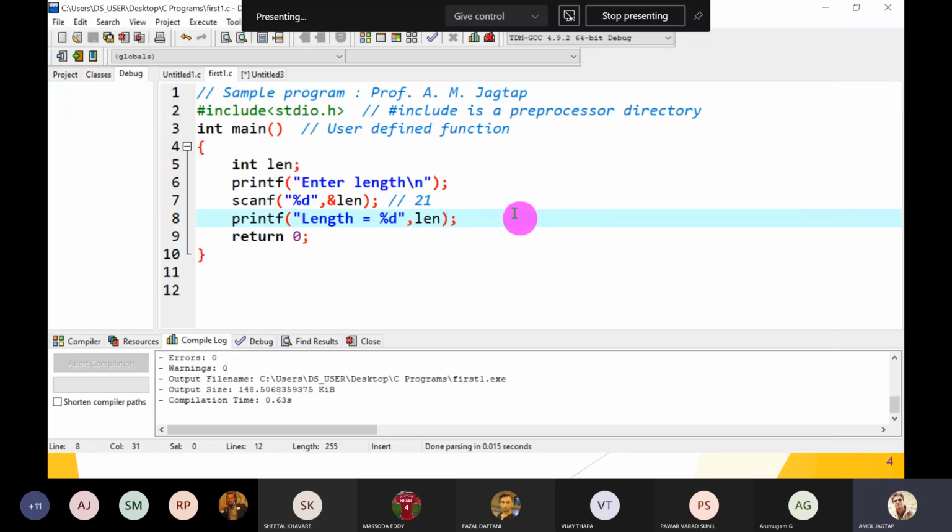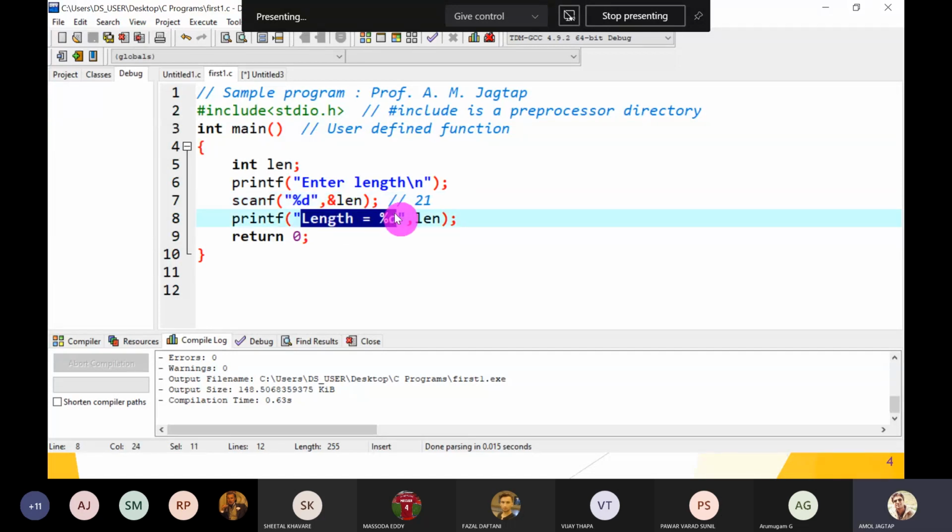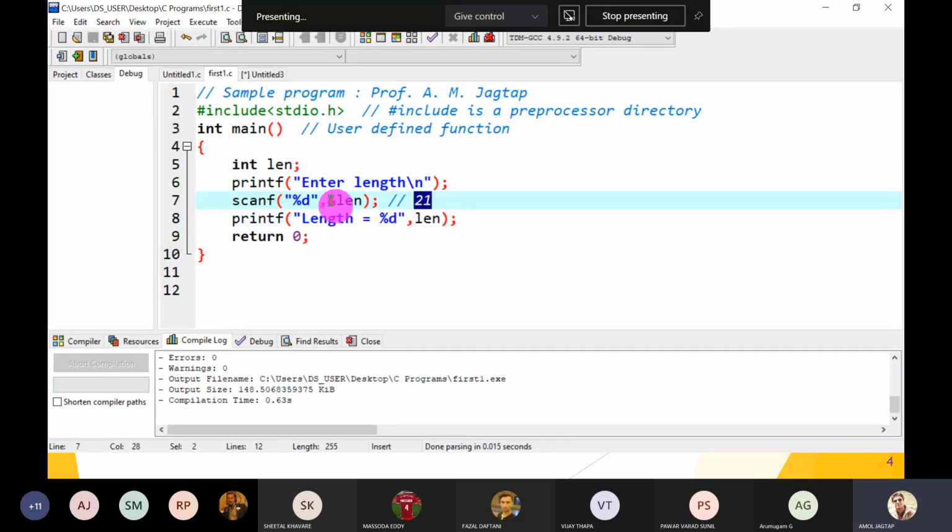So we know that whenever we scan a value, that scanned value is displayed when we print it, and that value 21 is assigned to the variable &length. Okay, great.